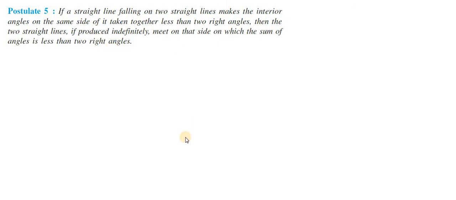You understood? I hope no one understood this. Okay, I'll give an example, then you're going to understand.